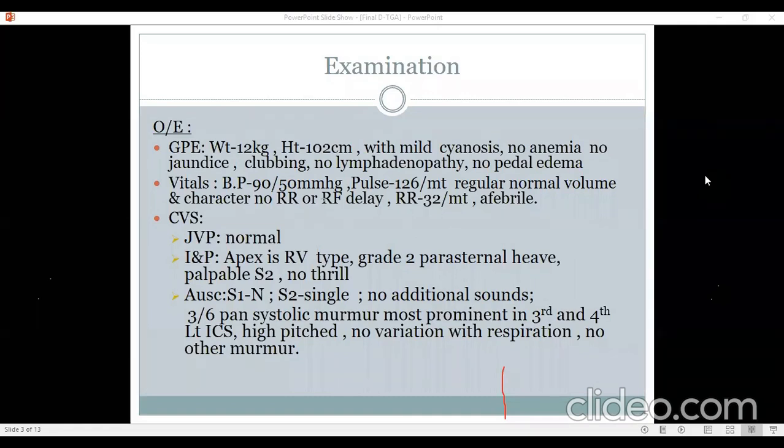The one more thing I wanted to mention was about the VSD in a patient of transposition. We need to remember that the VSD is actually directed from the right ventricle to the left ventricle. So it is going from anterior to posterior, because RV is anterior and LV is posterior, and therefore the murmur of VSD would be very different in TGA compared to a classical VSD murmur where you have a left to right shunt.